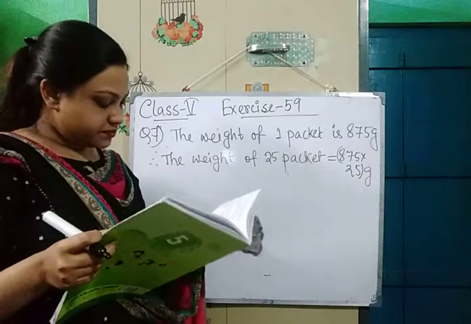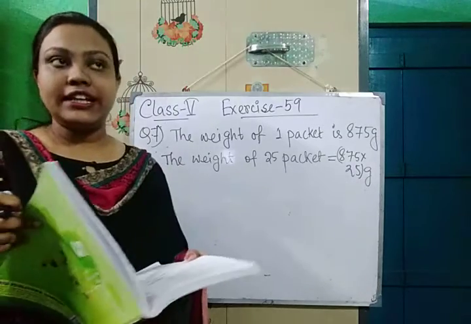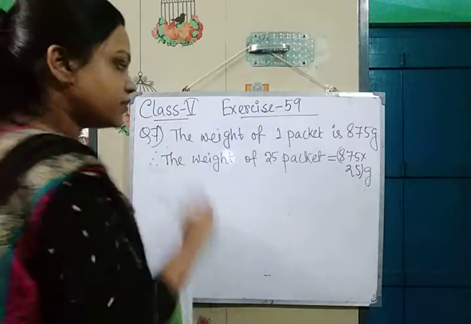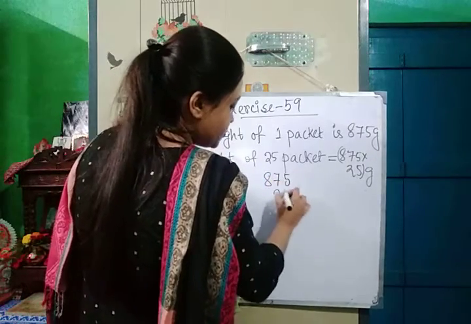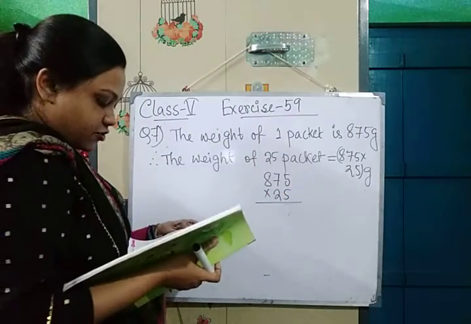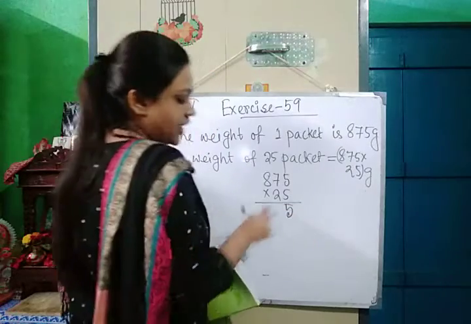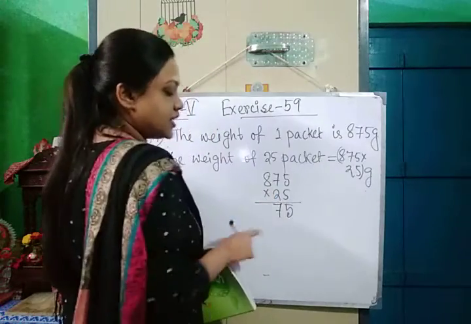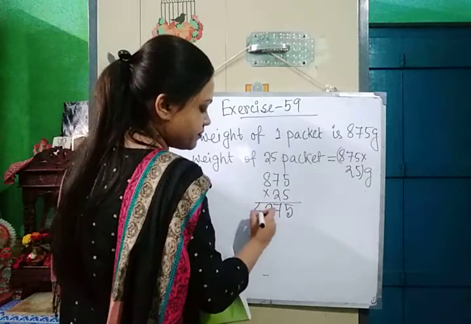So, here we can also find out the weight in gram. And we can also find out the weight in kg. First we will find out in gram. So it is 875 into 25. Simple multiplication. Okay. So 5 5s are 25. 5 here 2 in hand. 7 5s are 35 plus 2, 37. 3 in hand. 5 8s are 40 plus 3, 43.